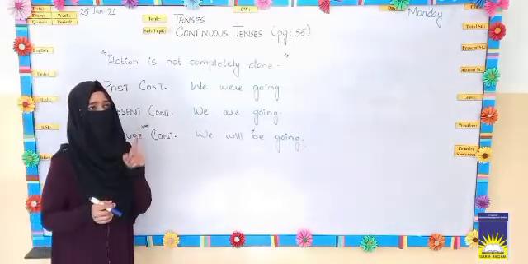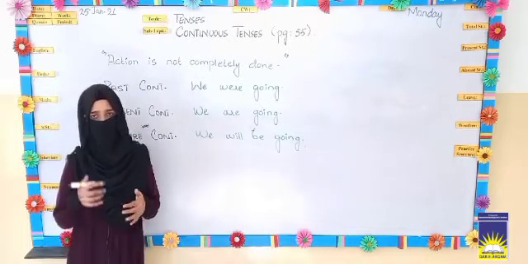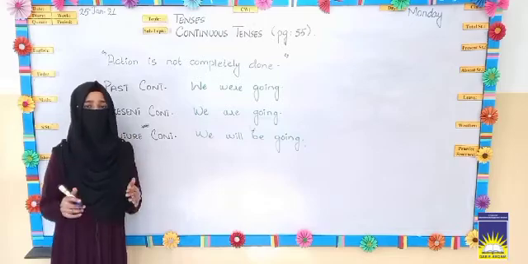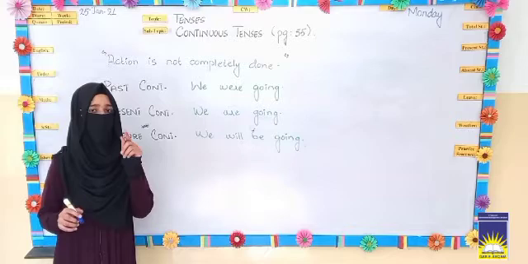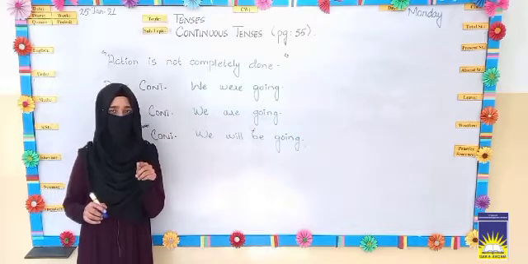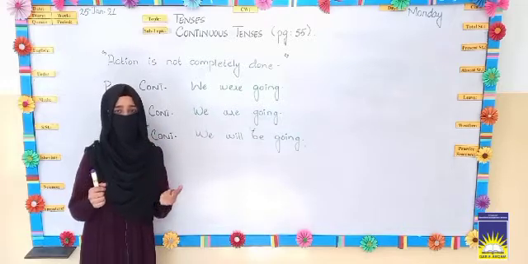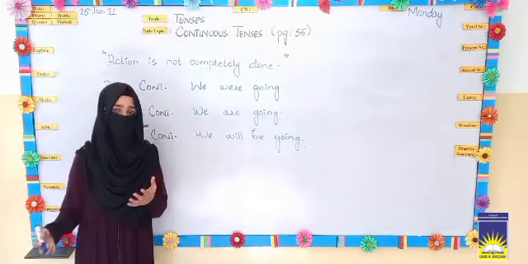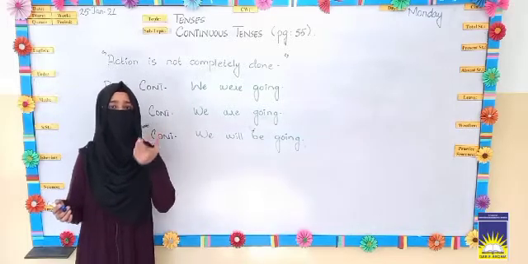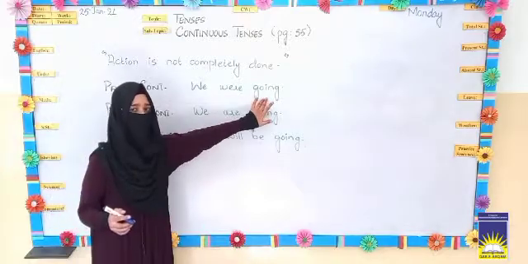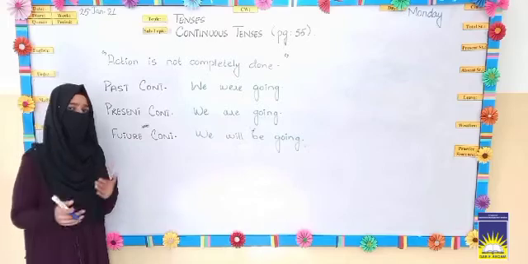First of all, let's understand that a common thing in the continuous tenses is that the form of verb used will be the ing form. What does it mean? It means the form of verb that has ing in it. For example, go. Go is the basic spelling of the verb and we will add ing to make it the continuous form of verb. That will be going. As you can see here, I have written it. And the helping verbs are different in each type of tense.